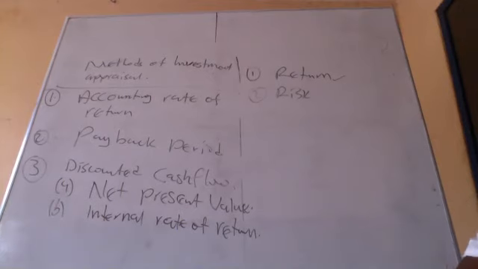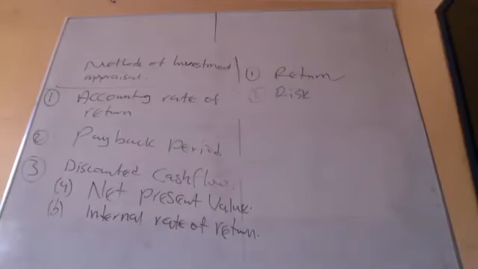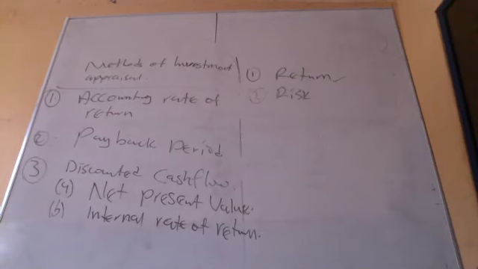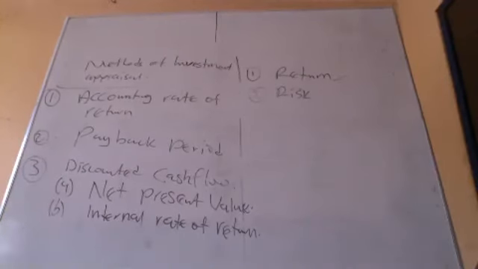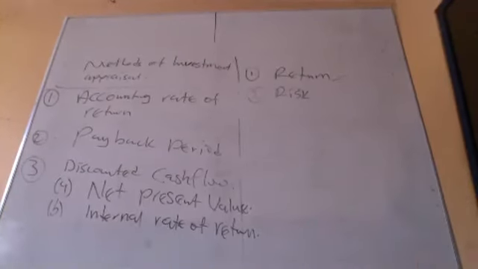So if you have any question, please let me know. In your exams, any combination goes.